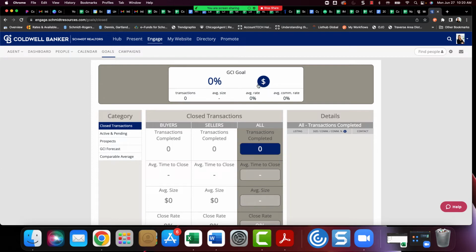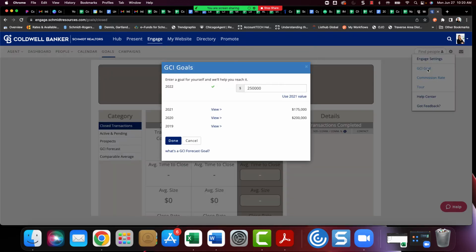Now, if your agents log in and they're at 100% of a goal, they got there fast, they got there in 6 months as opposed to 12, they can give themselves a new goal by coming over to here, clicking on the cog, and going into GCI goal, and they can put a new value in there. It will track their previous years' goals starting in 2019, which is when we launched with Moxie. Or if they're newer to us as a company, they may not have all the additional years. But they can enter the goal that they want in here.